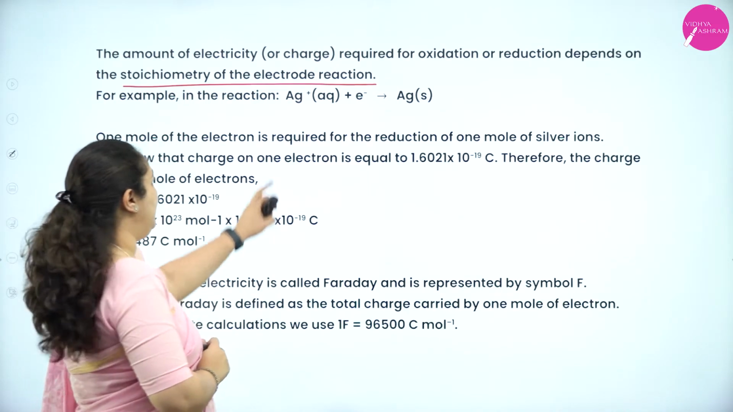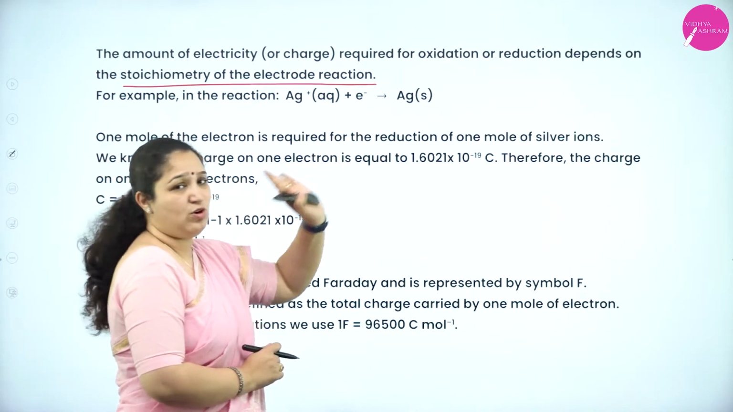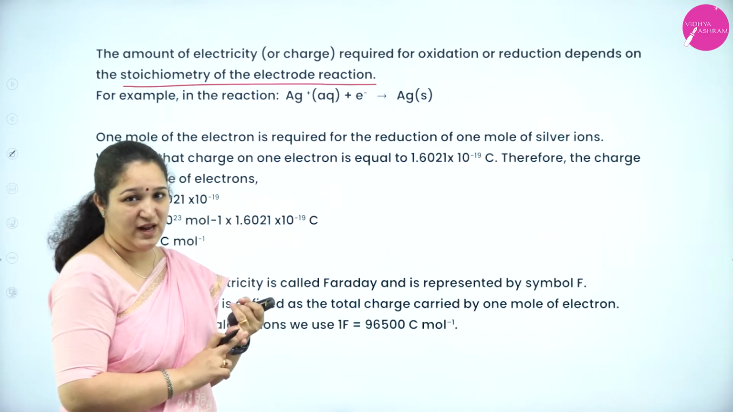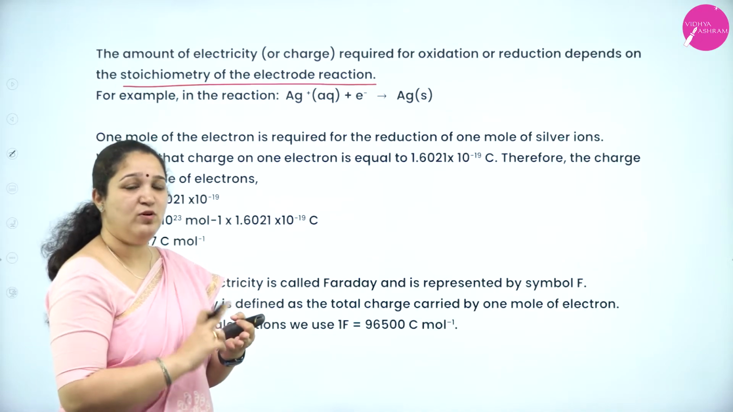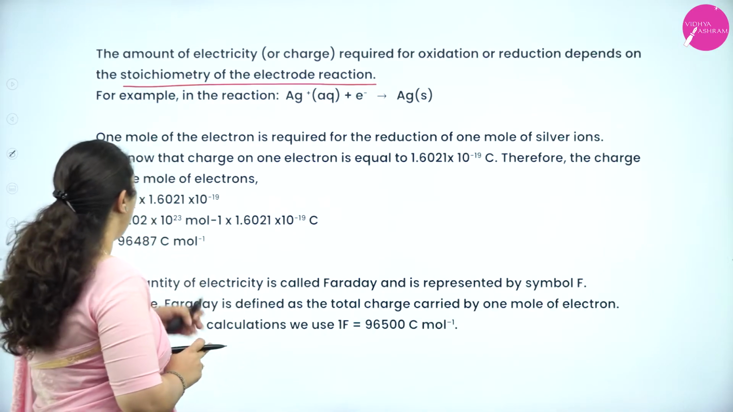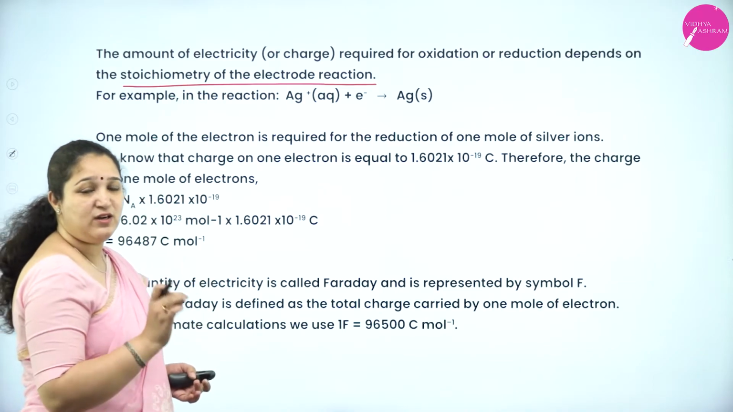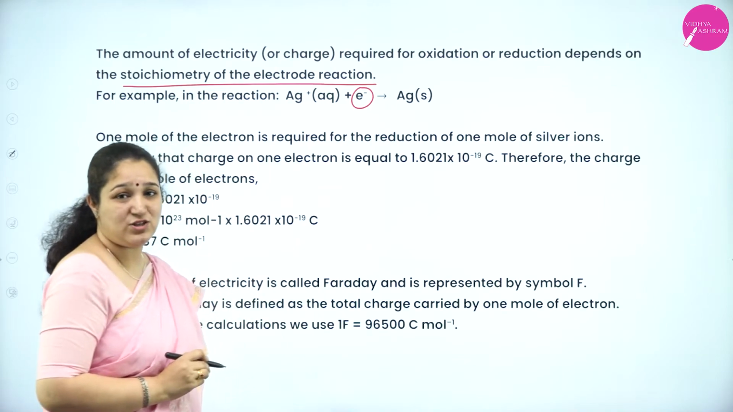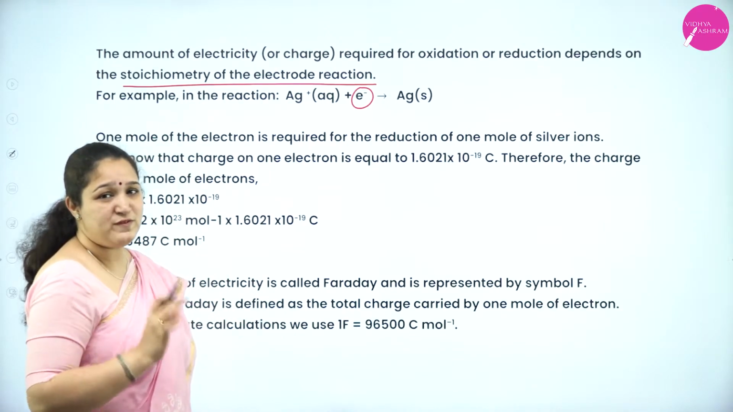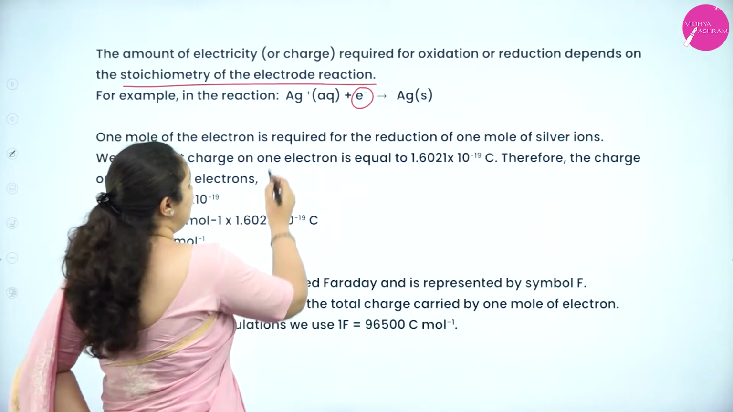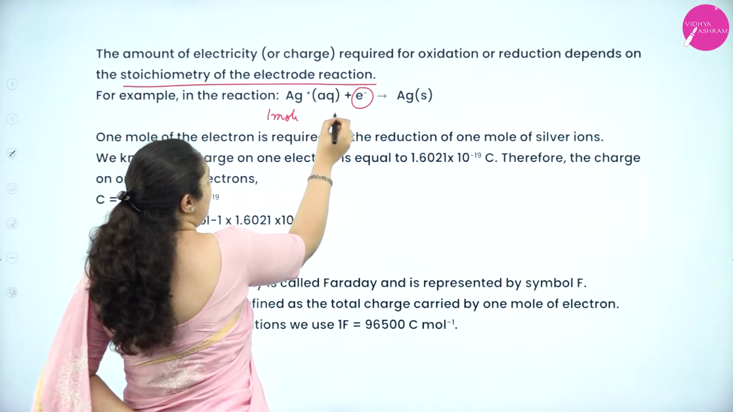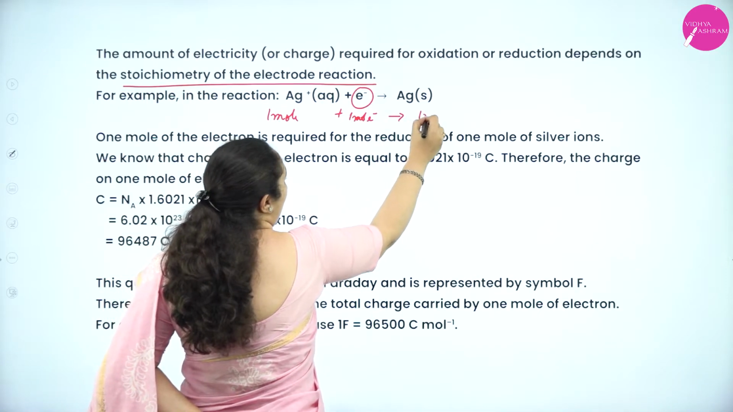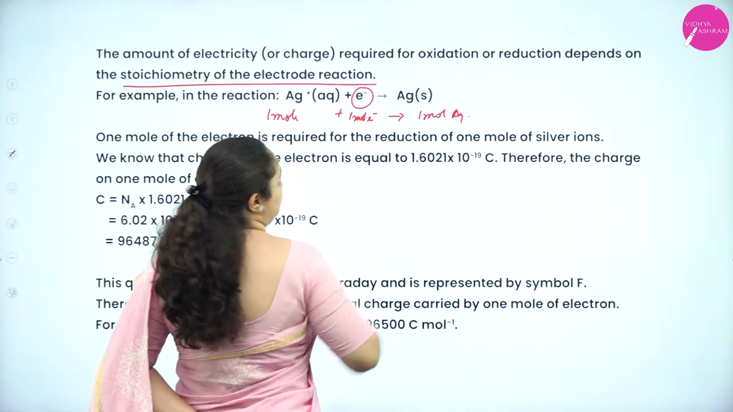Now for example, I am taking Ag+ accepting an electron to form Ag. So the silver ion is taking up one electron to form a silver atom. Okay. So 1 mole of electron is required for this reaction. Correct? Only 1 mole of electron is required to deposit 1 mole of silver. That is, I can also tell it as 1 mole of silver ions takes up 1 mole of electrons to give 1 mole of silver atoms.